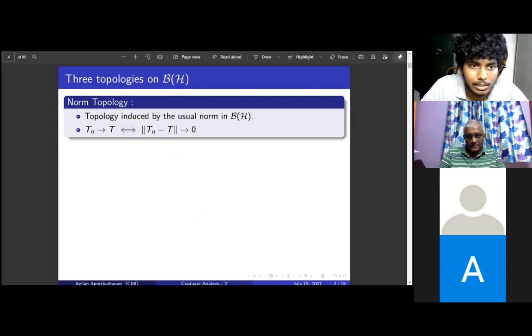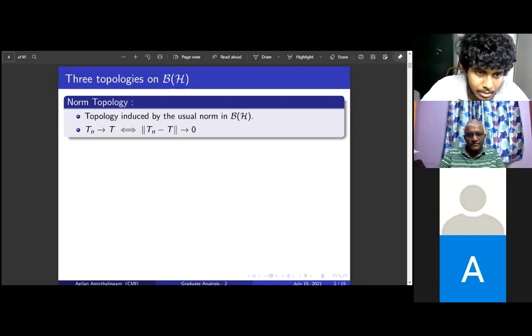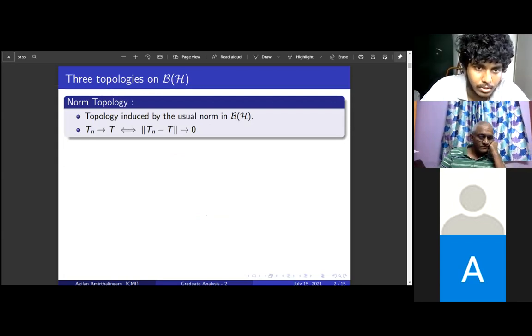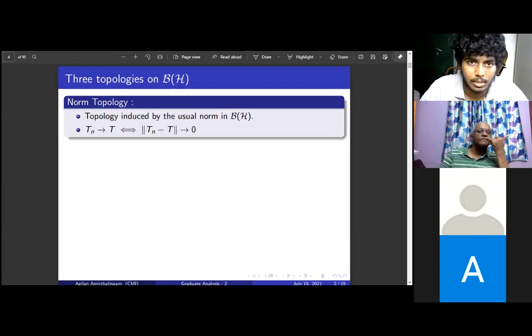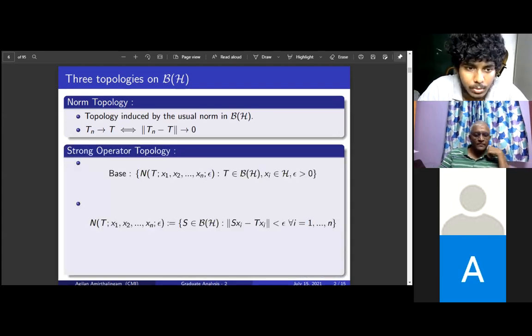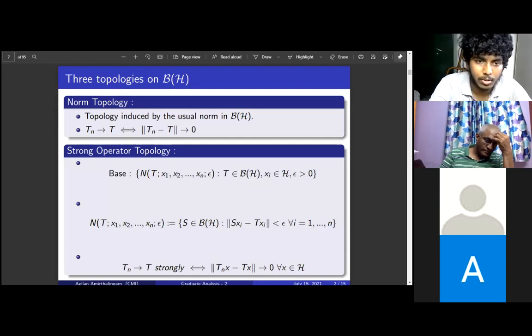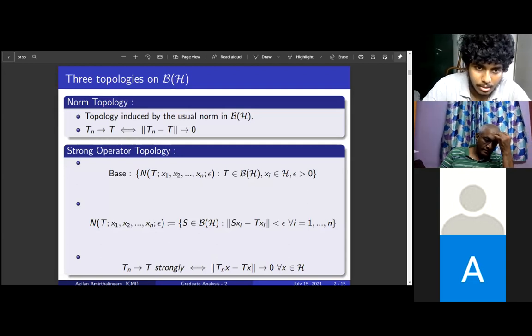In each topology, we study the convergence of nets and sequences. In this topology, a sequence or net Tn converges to T if and only if the norm of Tn minus T converges to 0. This is the usual topology. Now I define two more topologies on B of H. The next one is the strong operator topology. We have also seen this.